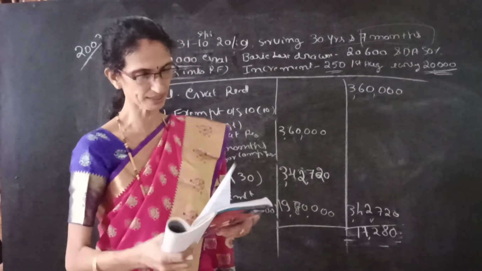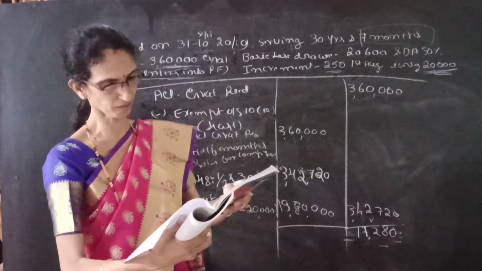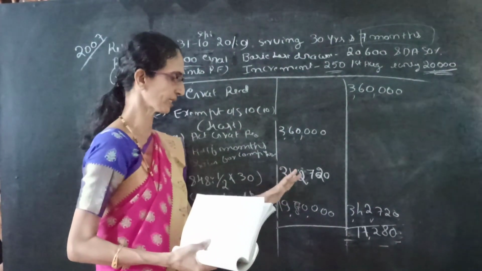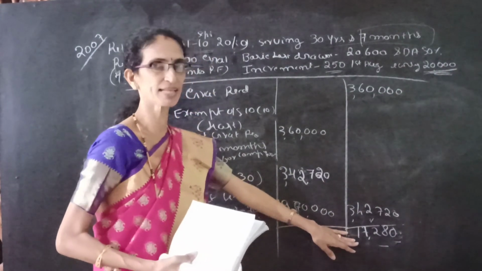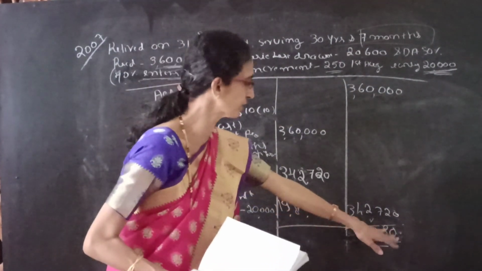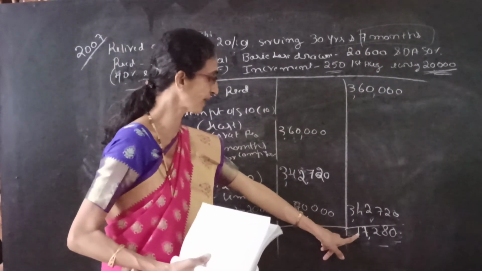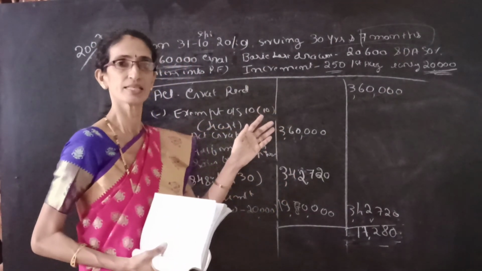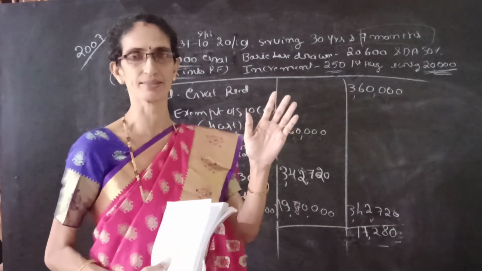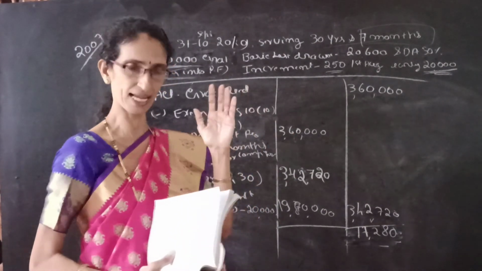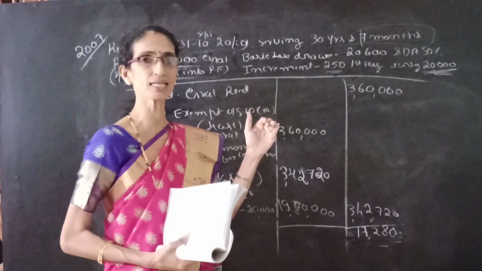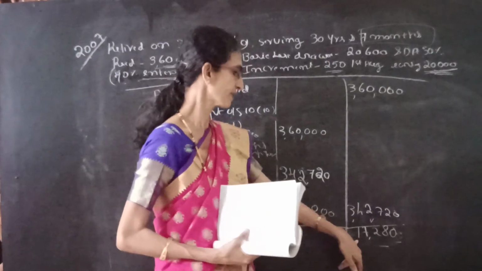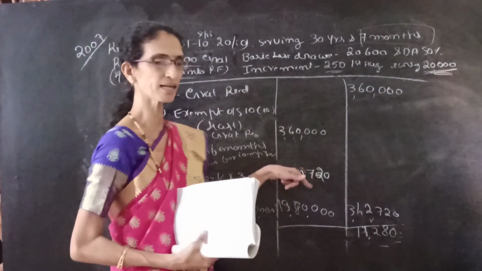So here the taxable gratuity is 17,280. In the problem it is given Rakesh is covered under the Payment of Gratuity Act. So this is extra. If he is not covered under the Act, see here, his taxable gratuity is 17,280. Out of 3,60,000 he should pay tax on 17,280. If he is covered under the Act, then it is a benefit. There is no need of any tax on gratuity; the taxable gratuity is nil. If he is not covered, he should pay tax on 17,280. So this is the difference.